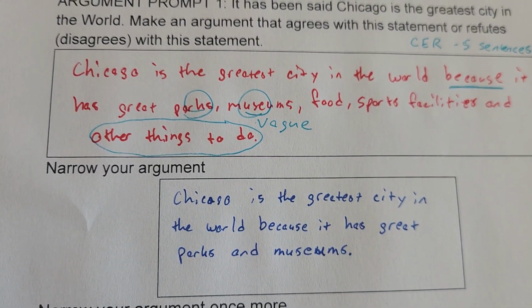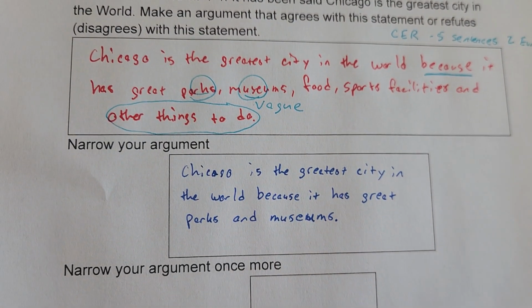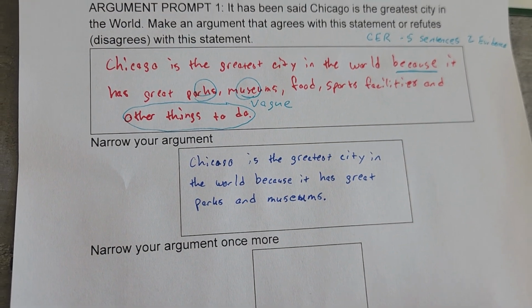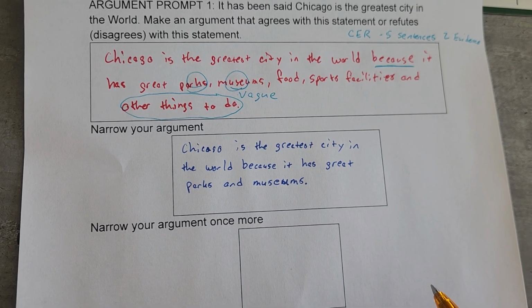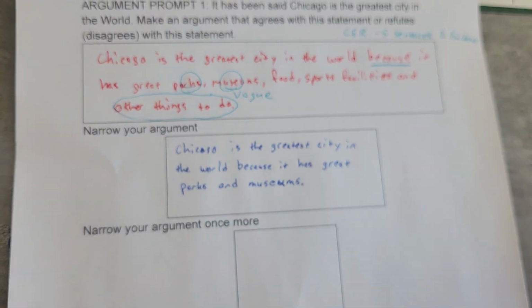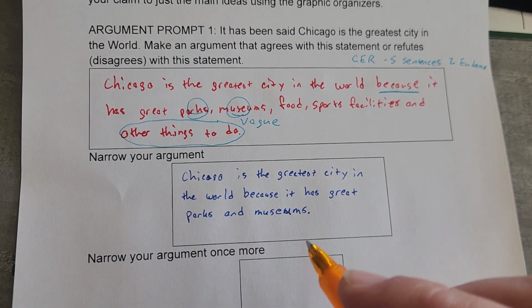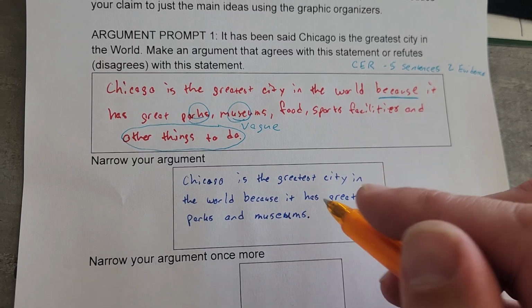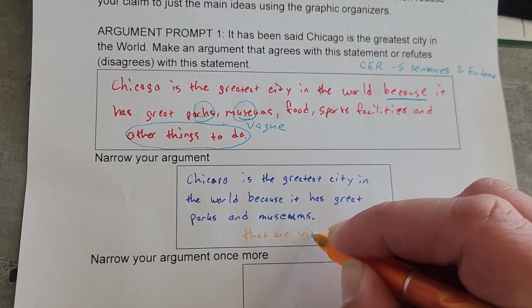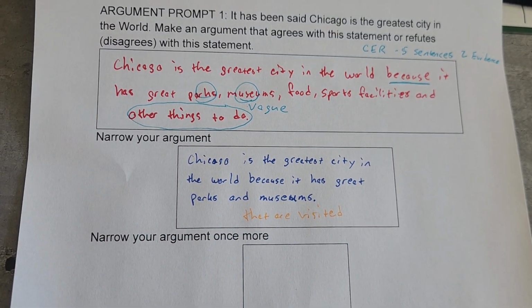Okay, so from there we got Chicago is the greatest city in the world because it has great parks and museums. And then we want to go ahead and try to narrow that once more. We've got it pretty narrow at this point, but here's what we can do at this point. We want to go ahead and give help us along to that evidence, that reasoning that we're looking for. This is just opinions right now. We want to go ahead and say these are places that people visit, that are visited, right? So I will rejoin you in a moment with our final argument claim.